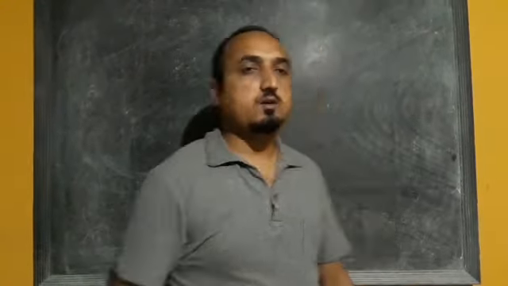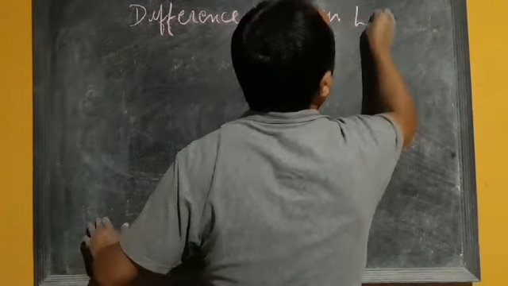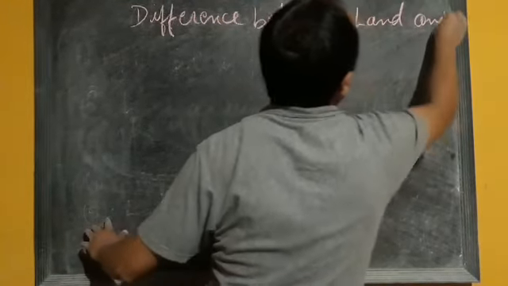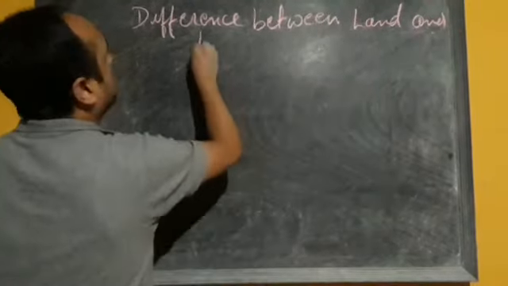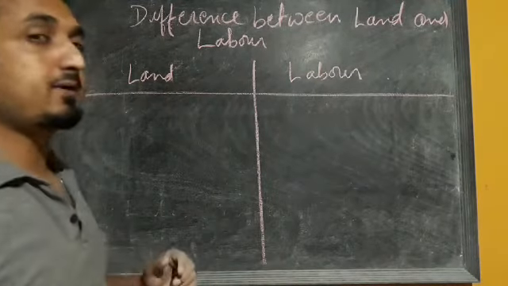Okay, now I am going to start the next topic. The next topic we have is the difference between land and labor. Okay, so I think from these characteristics of land and labor, we can easily distinguish between land and labor. We have already done them. So what could be the first difference?